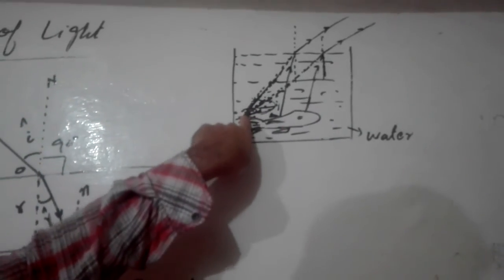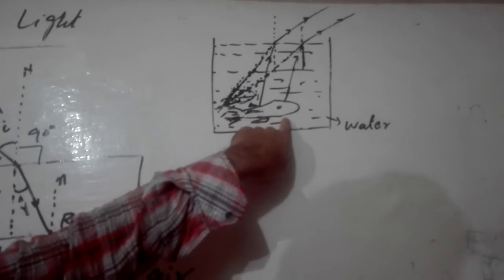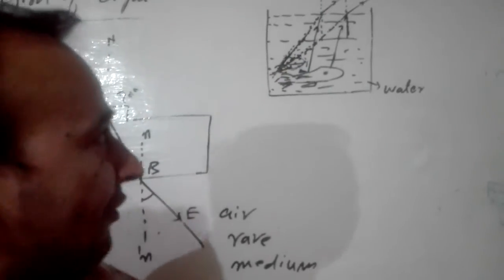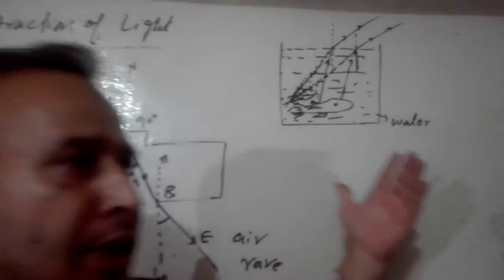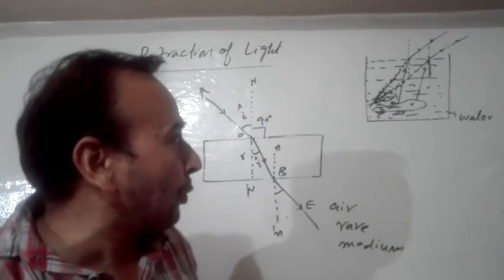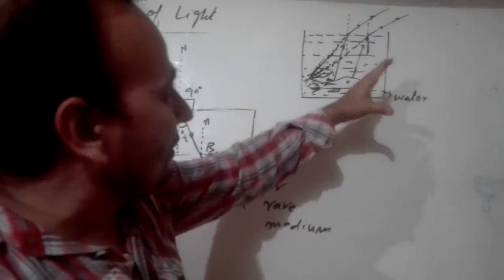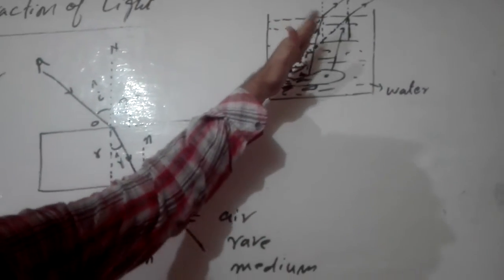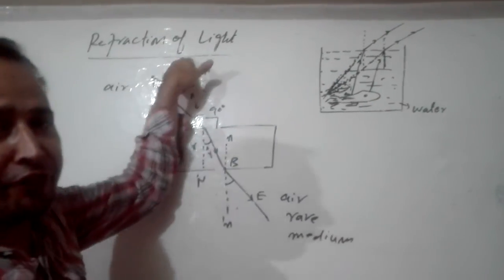So here the fish looks to us from outside. Actually the fish is at this point, but it seems to us that it is here, slightly raised. So this is the phenomenon of refraction of light, and because of it, these things seem to us slightly raised. You can also experience this at your home. If you dip a pencil in a beaker or in a tub, the body of the pencil seems to be slightly raised and slightly curved. This is also because of this phenomenon.